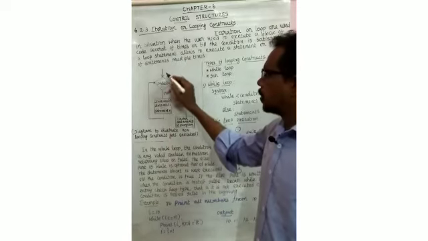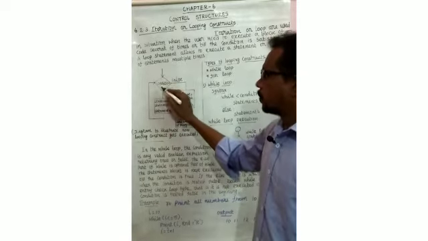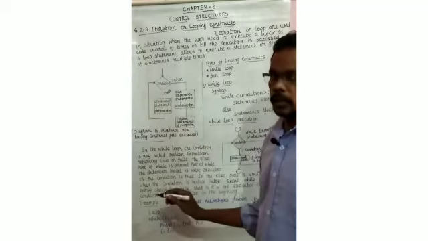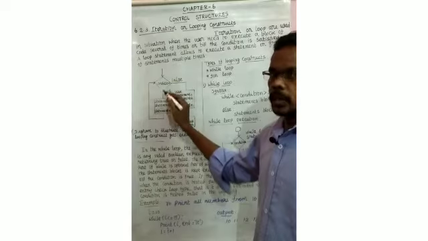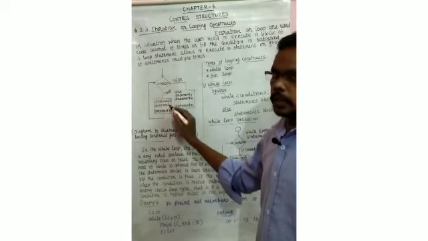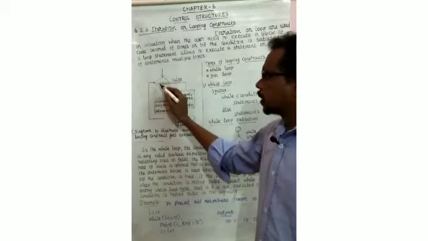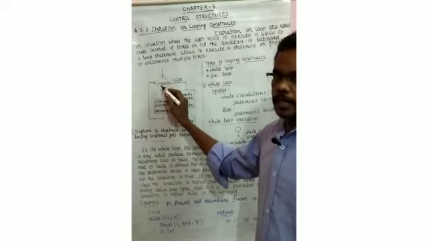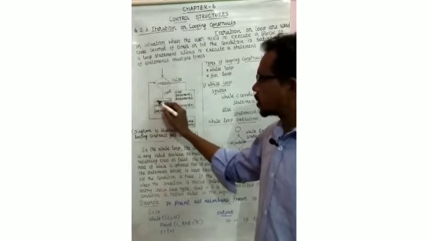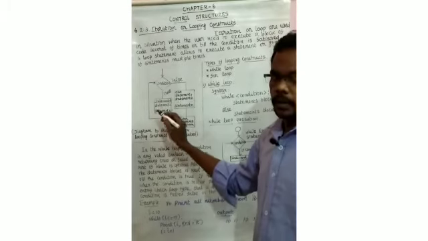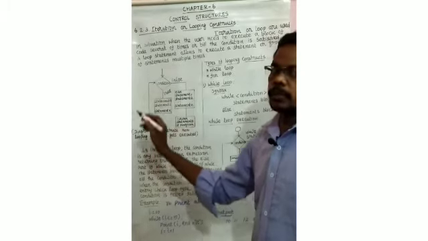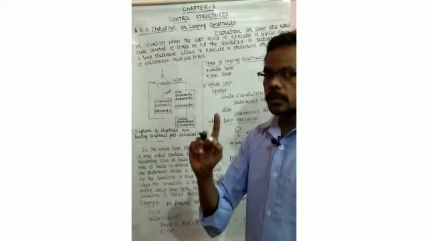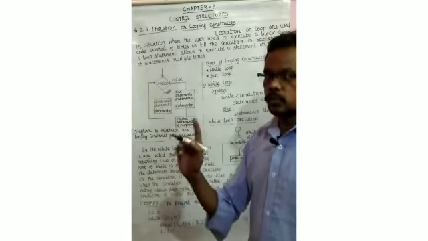First, check the condition. If the condition is true, statement 1 will execute. For example, display the numbers from 0 to 99. So check the condition: 0 less than 100. The condition is true, so statement 1 will execute. Next, the update statement will be executed. That means increment the i value. The i value is already 0, now increment the i value to 1.